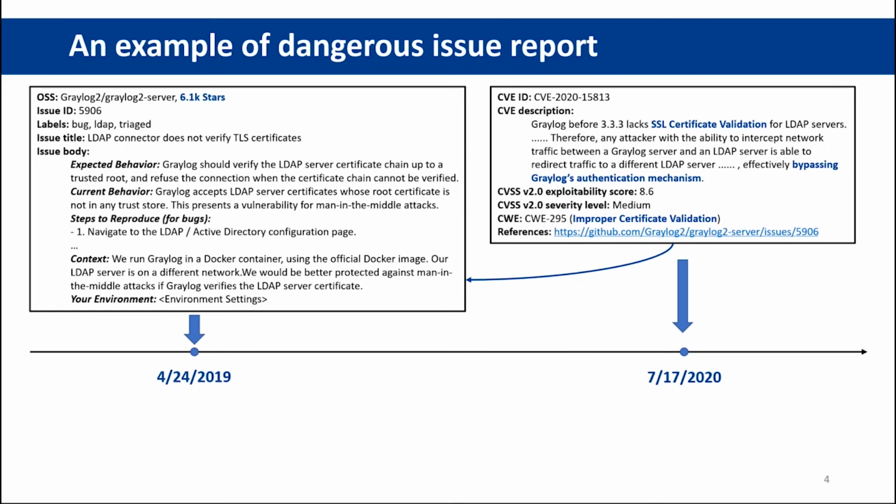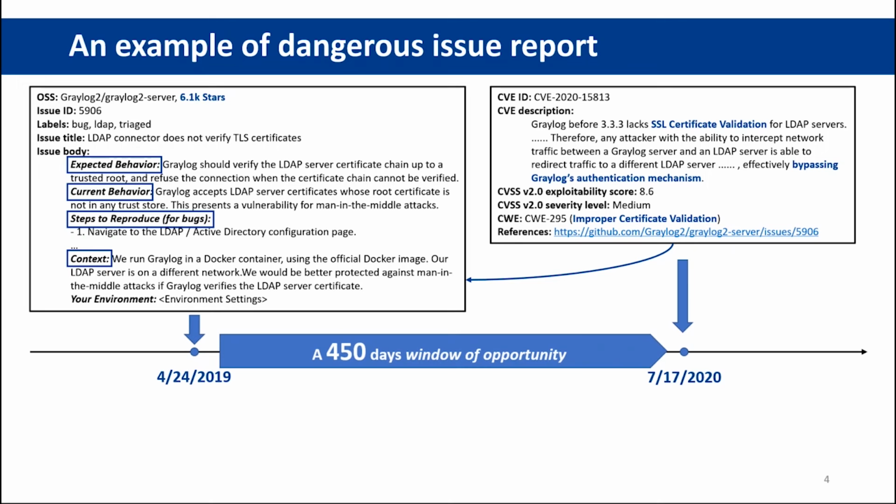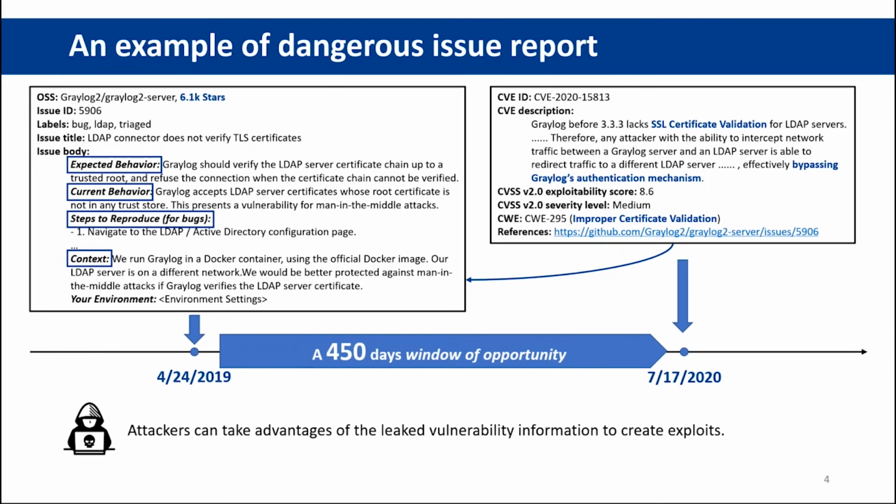The issue report described the details of the vulnerability, which according to CVD should not be publicly available until the official disclosure. Even worse, the maintainer let the issue report be publicly available for 450 days, leaving a large window for attackers to conduct zero-day attacks. Hence, such an issue report is dangerous.